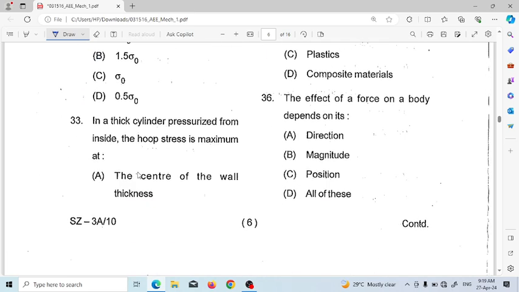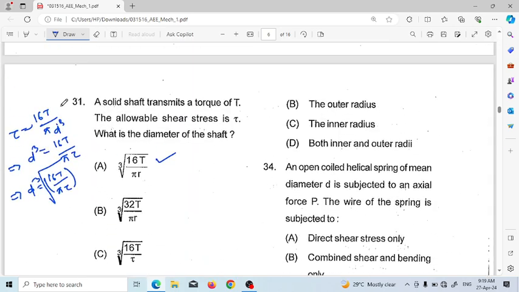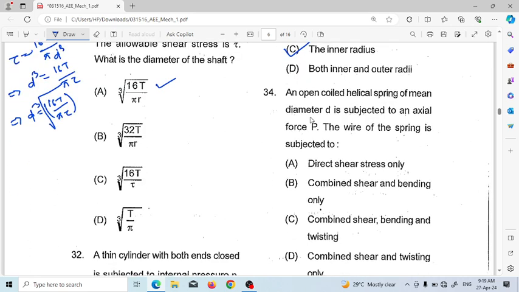Next, question number 33. A thick cylinder pressurized from inside. The hoop stress is maximum at: the center of the wall thickness, the outer radius, the inner radius, both inner and outer. So hoop stress will be maximum at the inner radius. Option C is the correct answer.